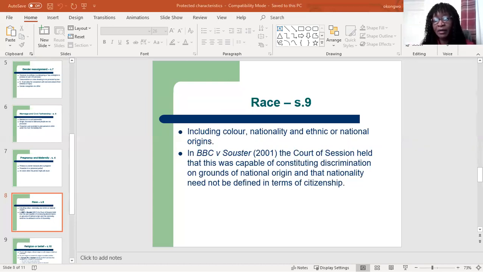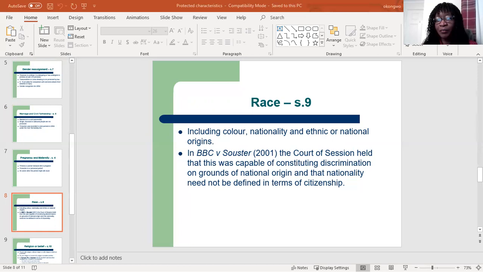So I would presume that you remember the rules of interpretation you studied last year. Using that word, include, or I think it was including, that the Act says, may also include things such as place of birth and place of origin and so on. Then we have the case, BBC v South, Star.